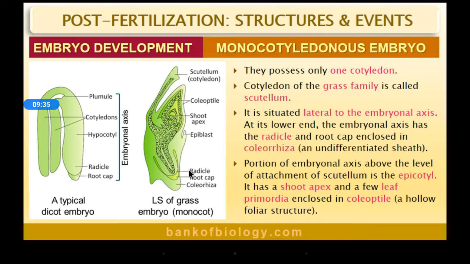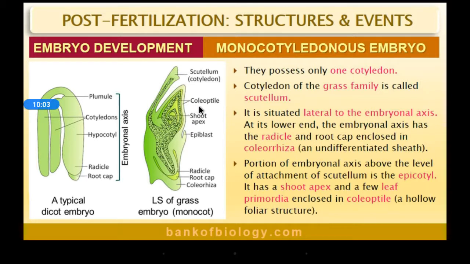Radicle later develops into the root. The portion of the embryonal axis above the level of attachment of the scutellum is the epicotyl, and it has the shoot apex and a few leaf primordia enclosed in the coleoptile. So two terms are coming here: coleorhiza and coleoptile.